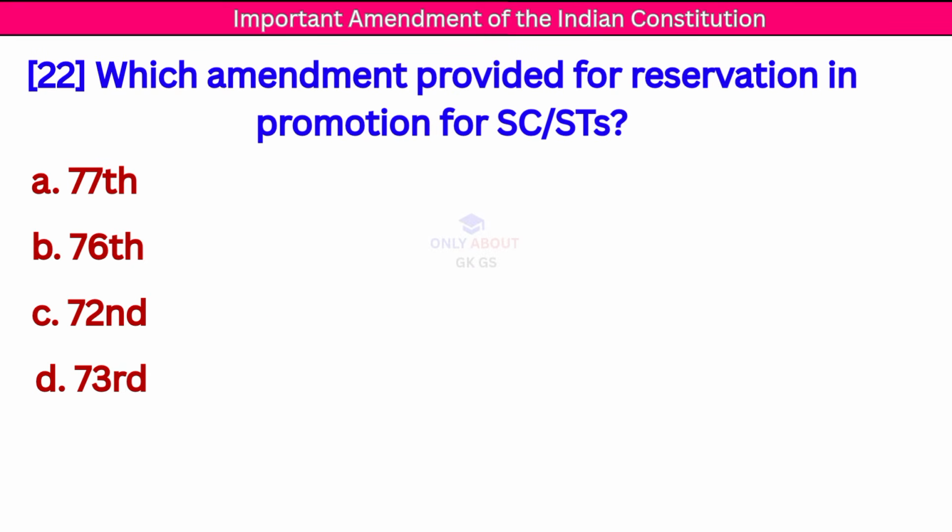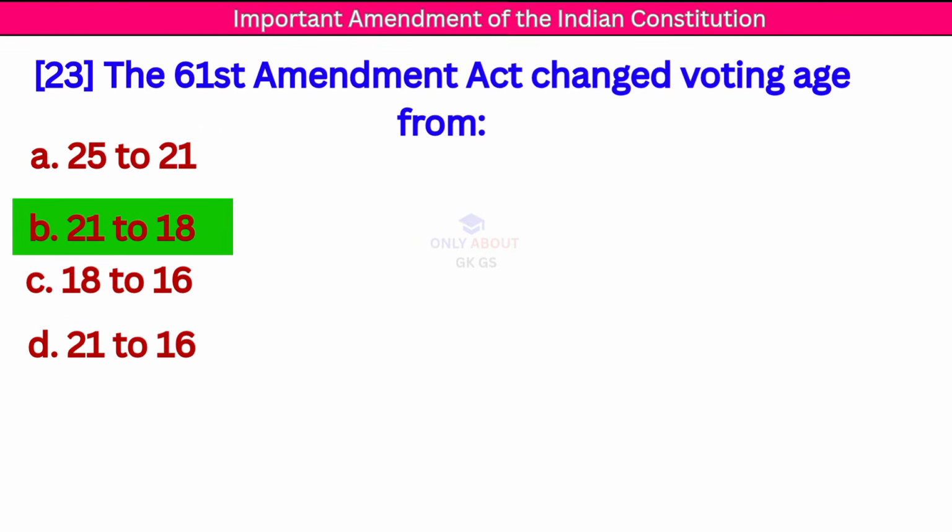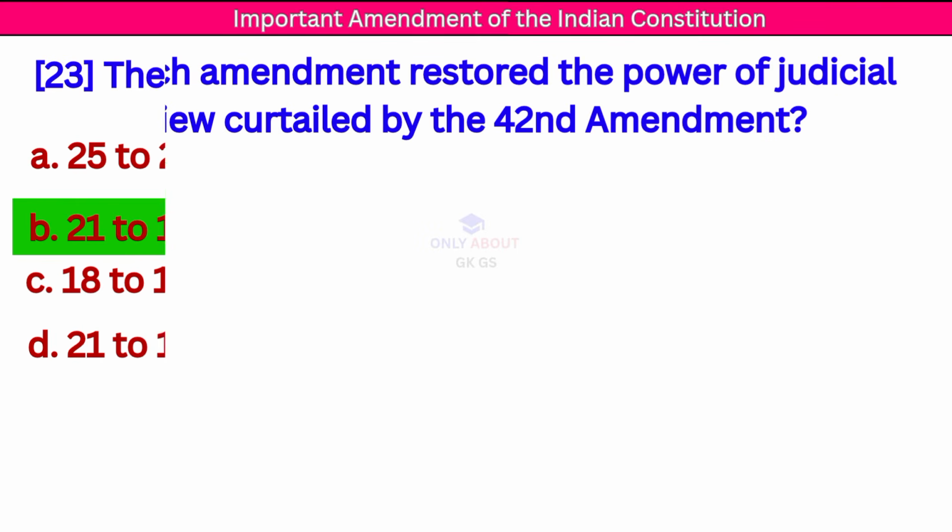Next question. Which amendment provided for reservation in promotion for SC/STs? Correct answer, 77 Constitutional Amendment. Next question. The 61 Amendment Act changed voting age from. Correct answer, 21 to 18 years.